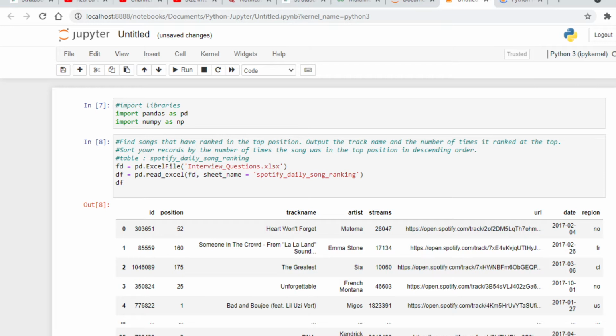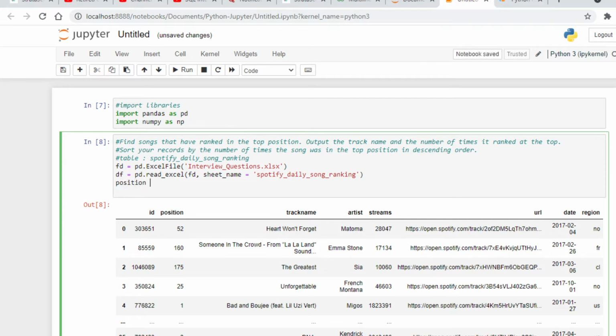So for that, what we will do here is we will filter our data where our position equal to 1 in order to find the songs which are in top position. So position equals, so our table name is df, and then what we will do here is we will apply this filter df position equal 1.